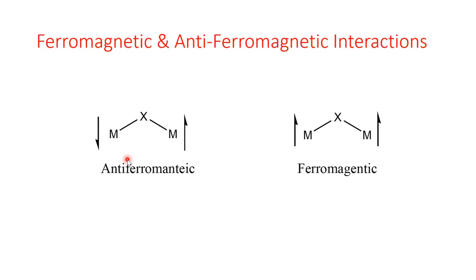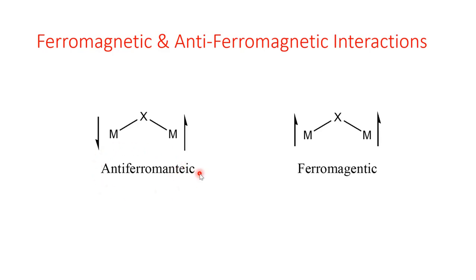Okay, so now they can couple in two manners, right? When the neighboring paramagnetic centers are close enough for direct or indirect interactions via the orbitals, the magnetic exchange can occur in such complexes, thereby leading to anomalous magnetic moments. Okay, when the neighboring magnetic centers are opposed with each other, it leads to anti-ferromagnetic interactions, leading to lowering in the magnetic moment.